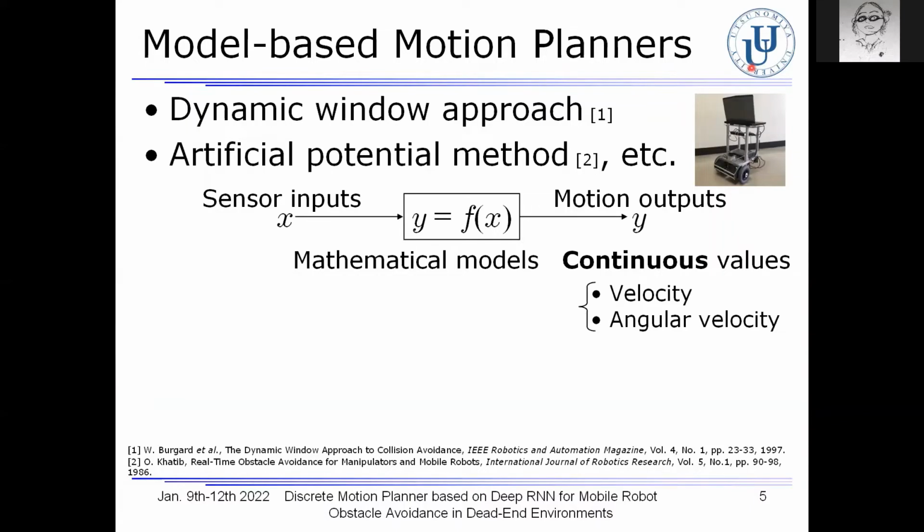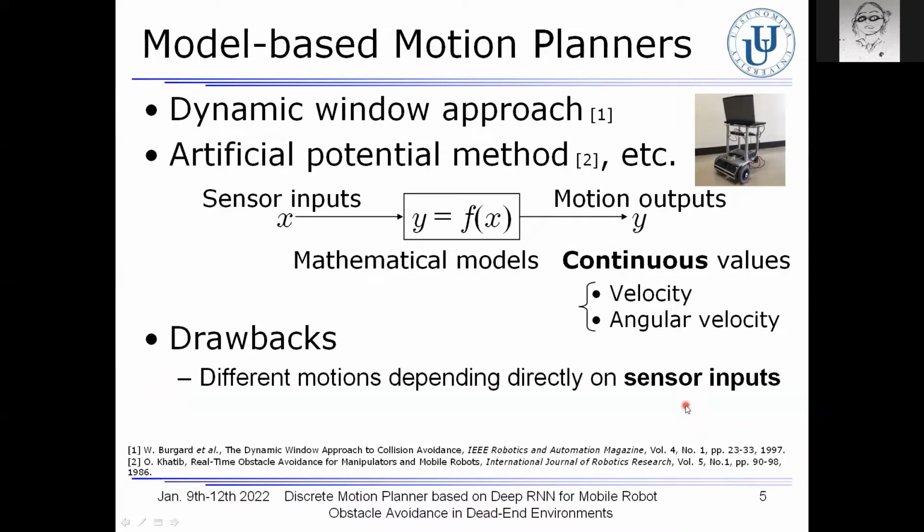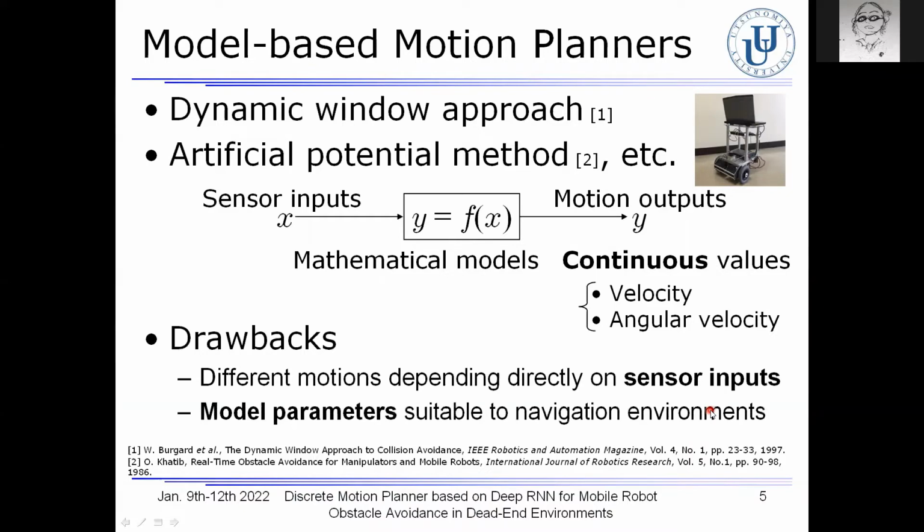Mobile robots based on these model-based planners, however, sometimes exhibit different motions depending directly on sensor inputs. Furthermore, it is required to determine the model parameters suitable to navigation environments.